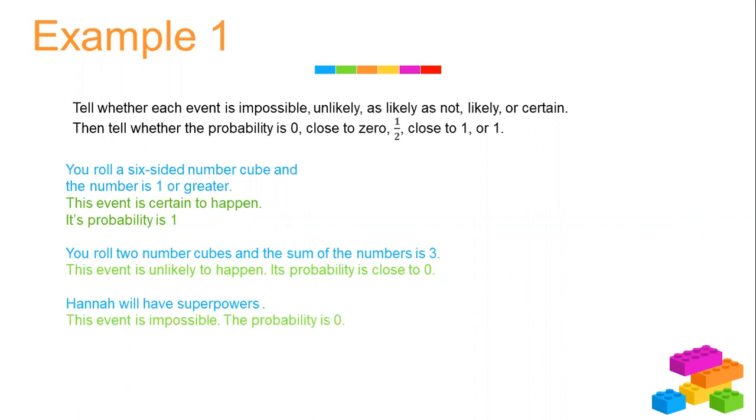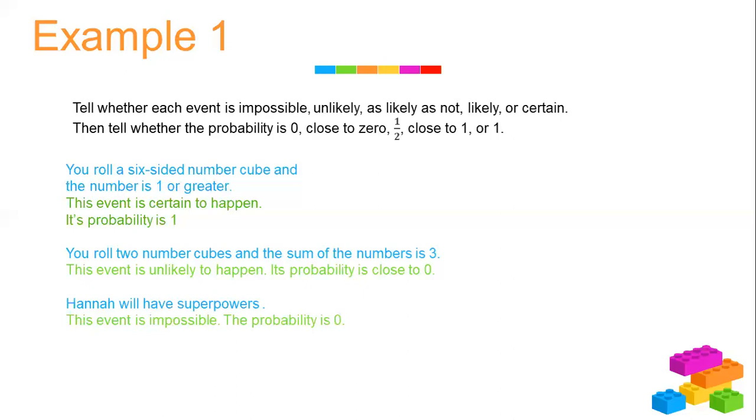In this example, we have a dice that we roll. And as you know, the dice has 6 sides or 6 faces, which means that they're numbered from 1 through 6. When you roll a 6-sided numbered cube, the number is 1 or greater. This means that when we roll the dice, would we have a number 1 or more? Yes, of course we would. So the event is certain to happen, so its probability is 1.